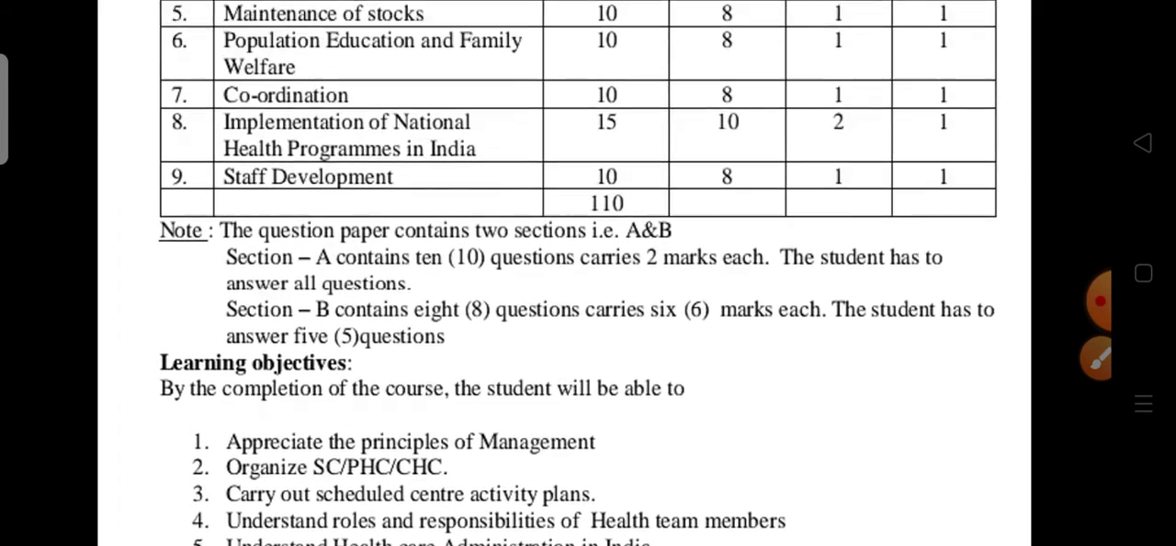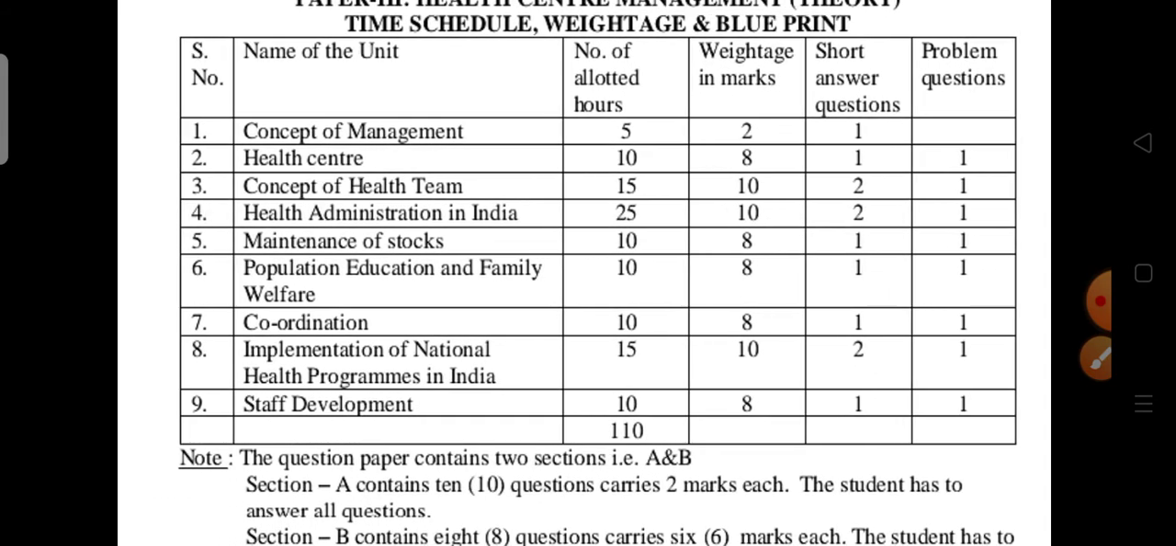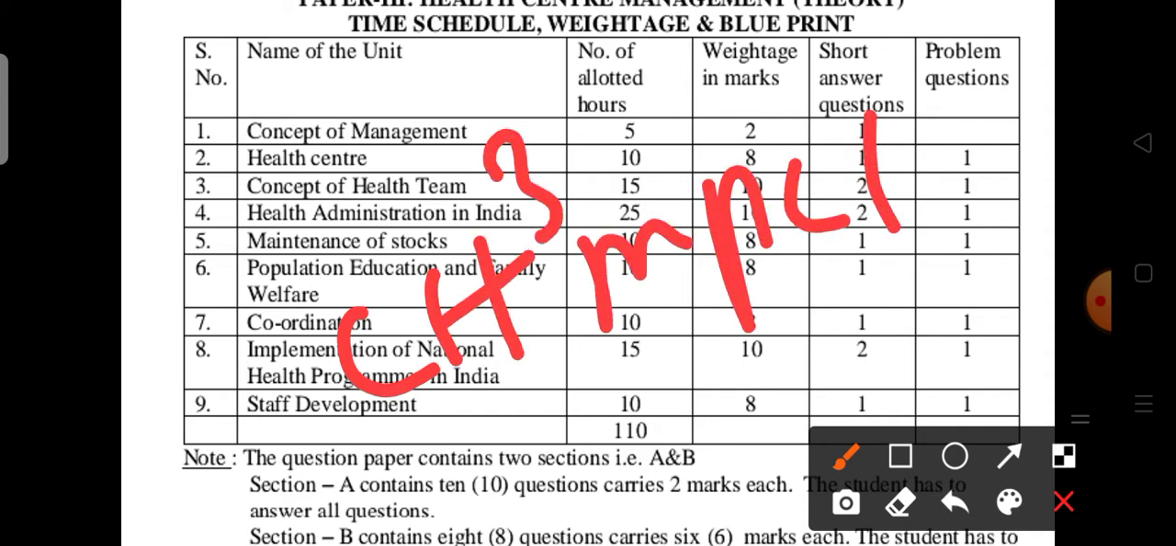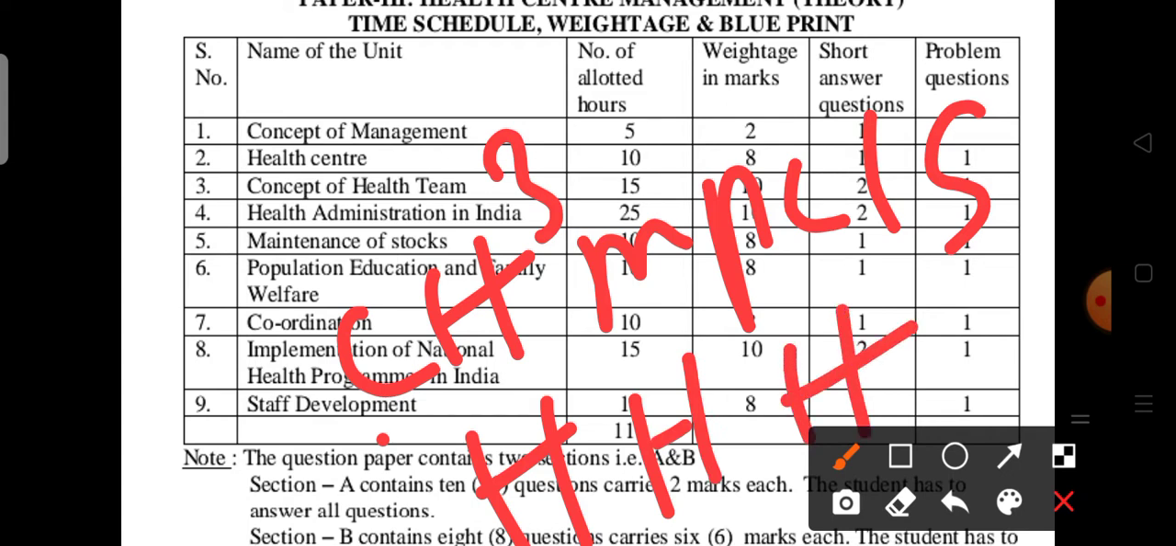So next coming to the third paper, that is HCM, health center management. Okay, like CH3, MPC, IS. Okay, concept of management, health center, health team, health administration of India. Maintenance of staff, population education, family welfare, coordination, implementation of national health programs, staff development.